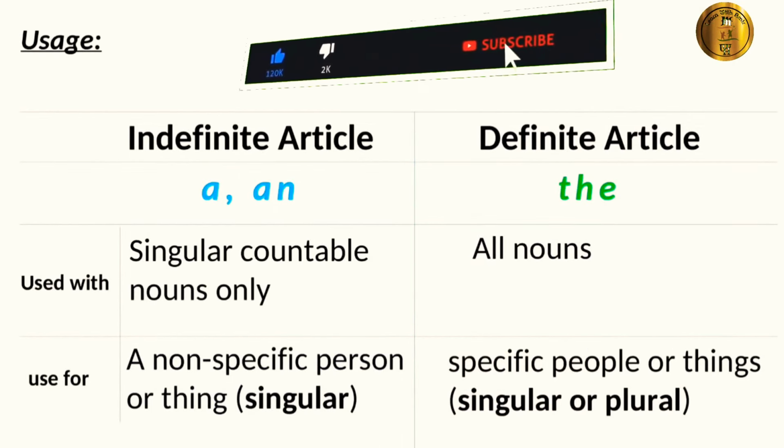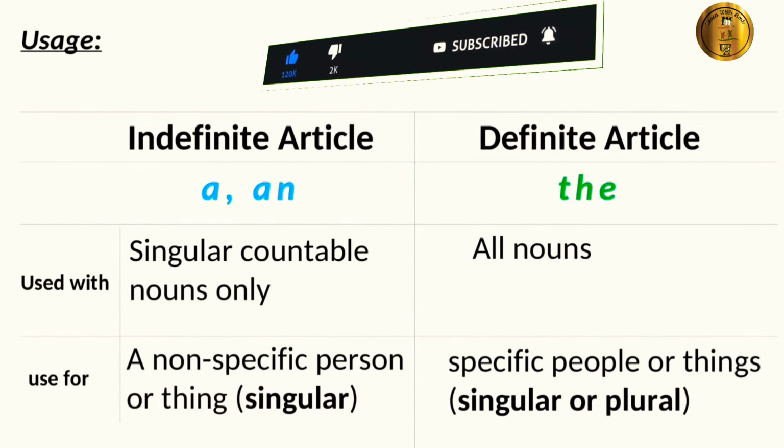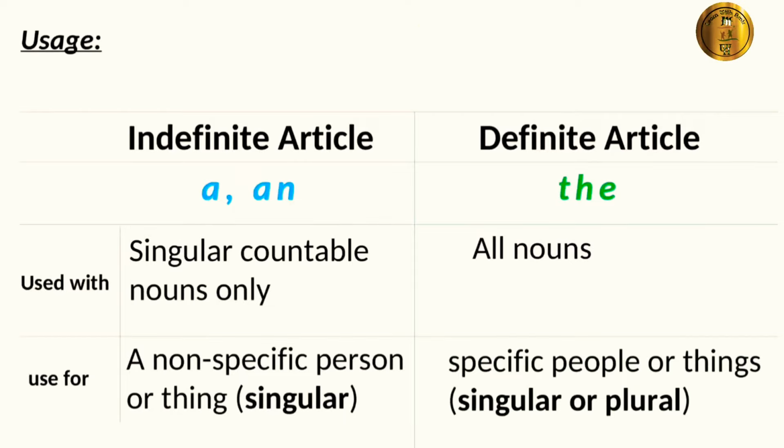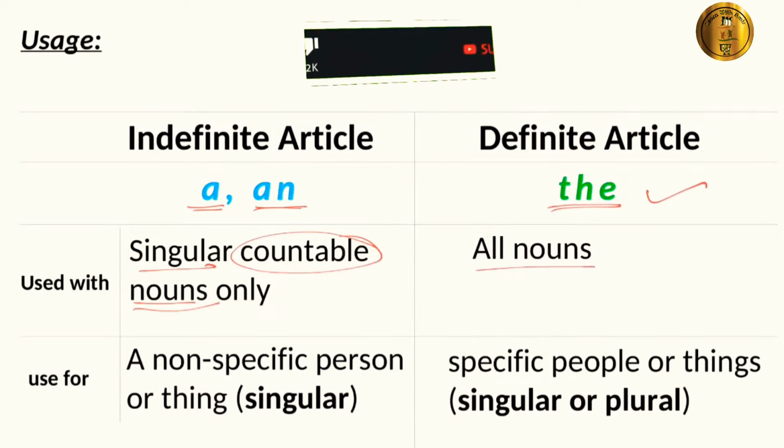How we can use the different articles, whether it is indefinite article or definite article. Under indefinite article, we have two articles. One is a, the other one is an. Whereas in definite articles, we have only one article, that is the. So indefinite articles are used with singular nouns. Your noun has to be singular and it has to be countable. Whereas the definite article the will be used whether the noun is singular or plural.